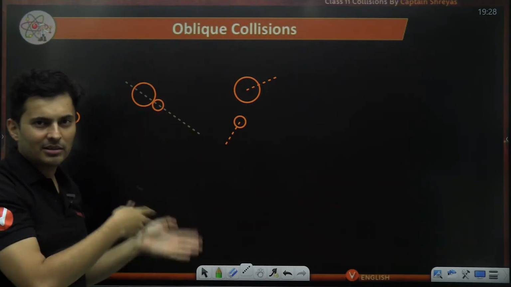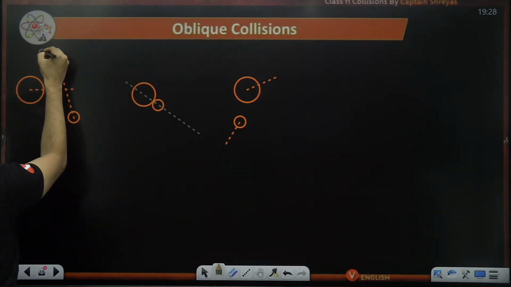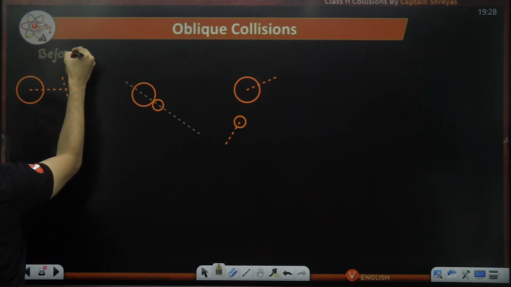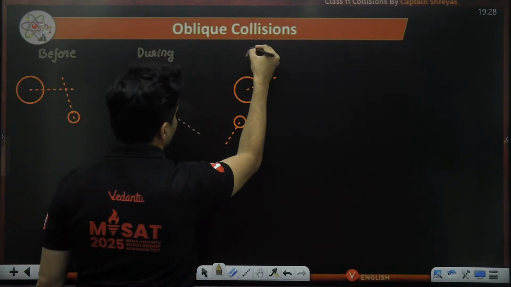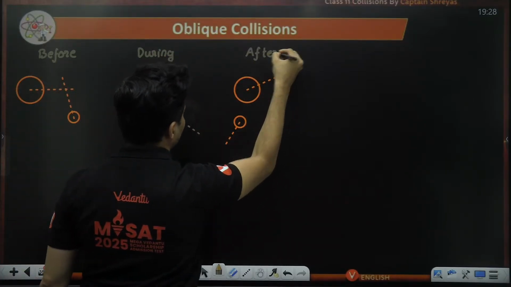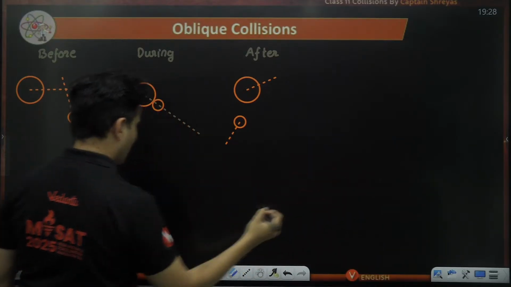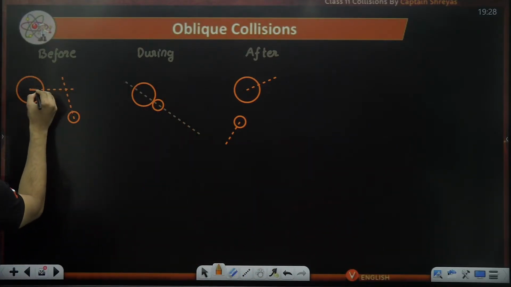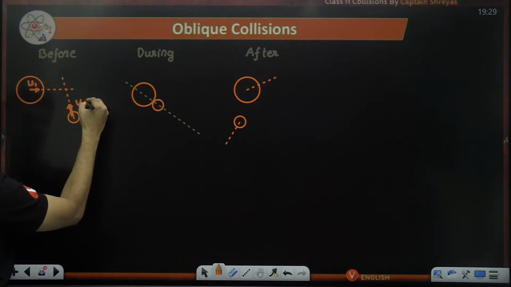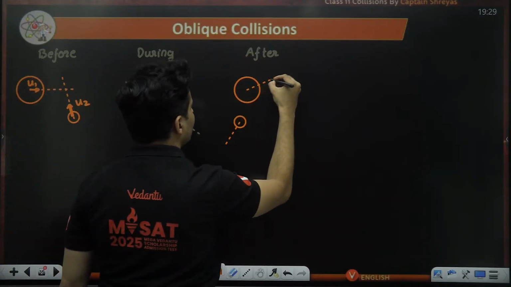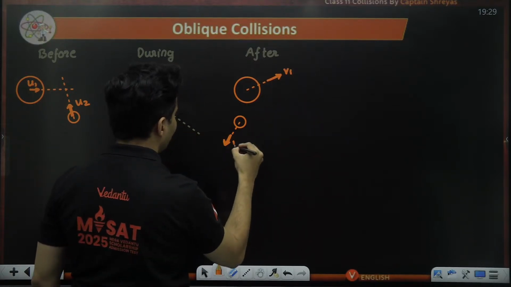God knows. This is after the collision. So there are three different scenarios. This one is before, this is during, this is after the collision. Now let me also mark their velocities over here. Maybe this guy has some velocity u1, and this guy has a velocity u2. After the collision, maybe this guy has a velocity v1, and this guy has a velocity v2.